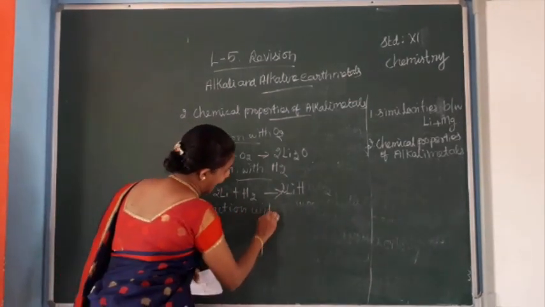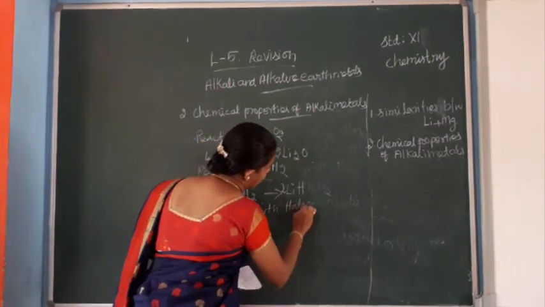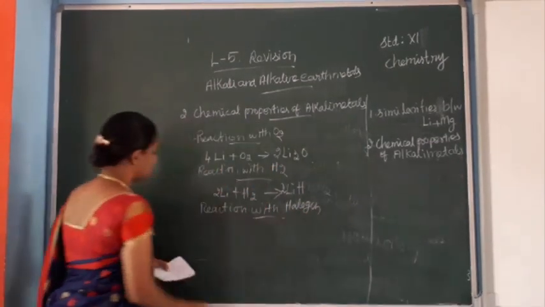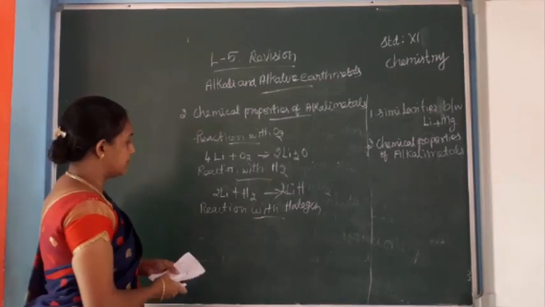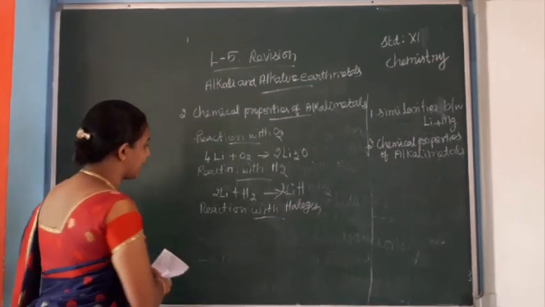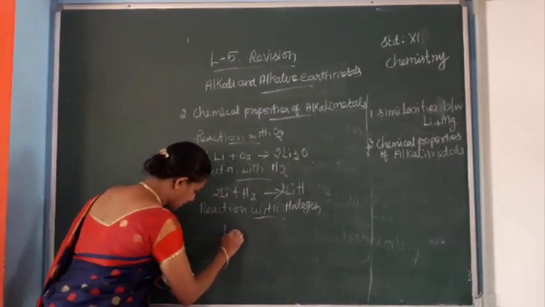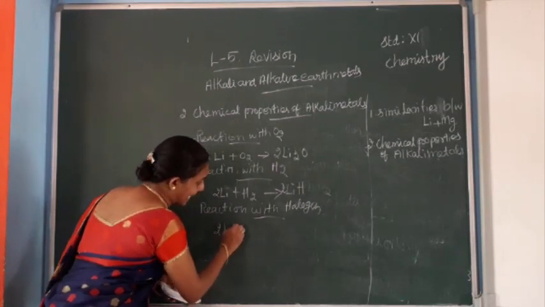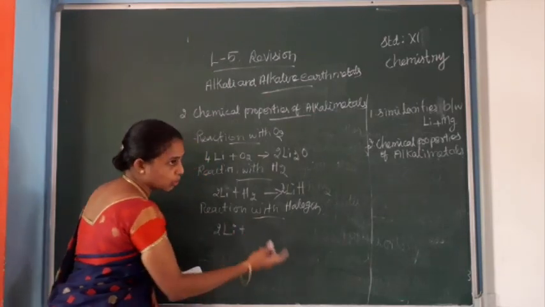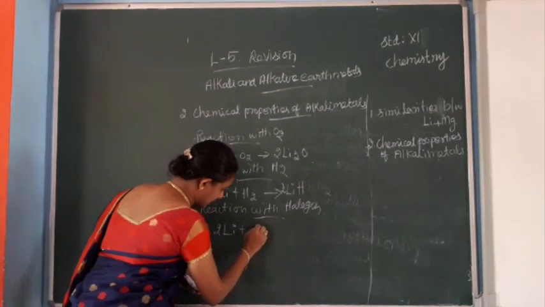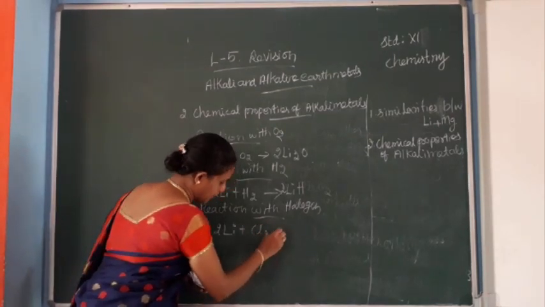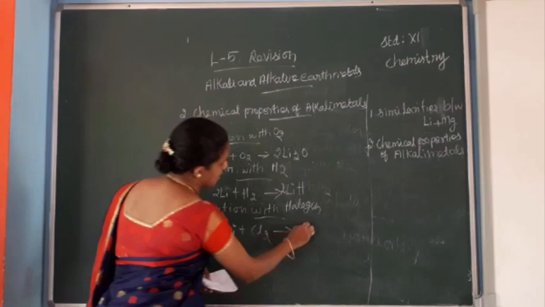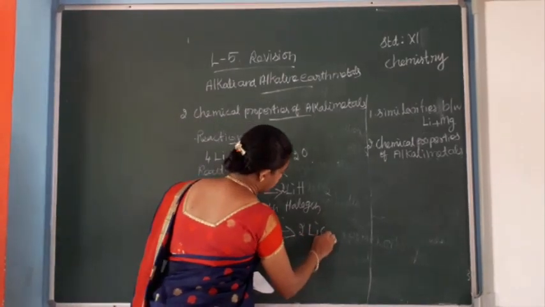Then reaction with halogens. Any alkali metal, for example lithium, reacts with halogens. Halogens means chlorine, fluorine, iodine. With chlorine we will get lithium chloride.